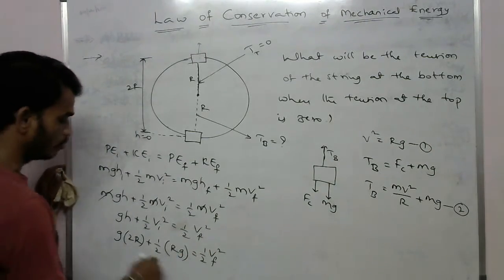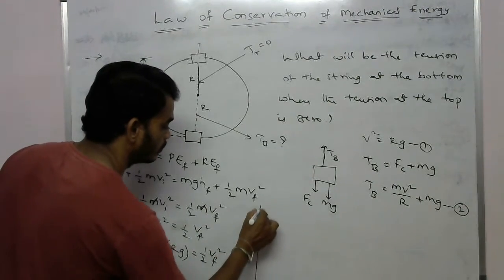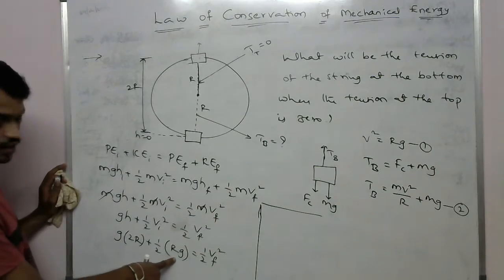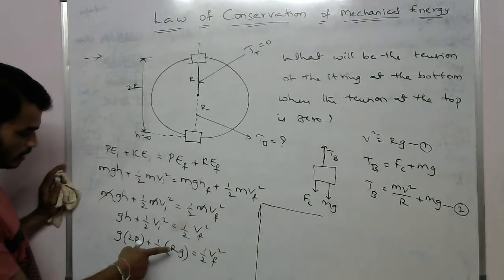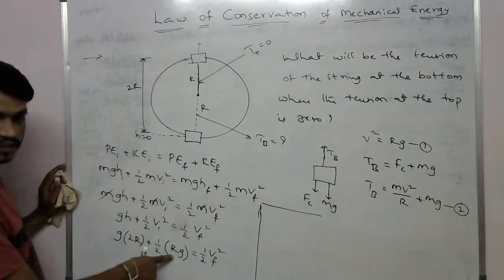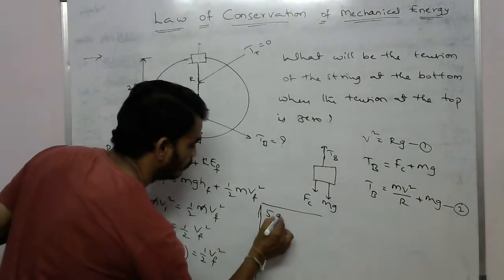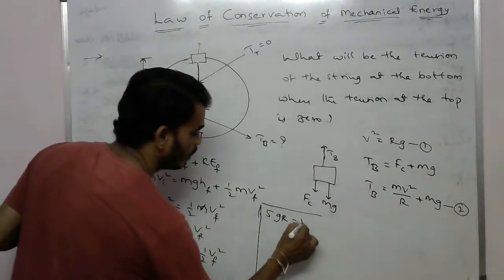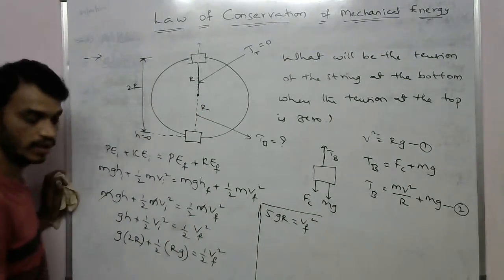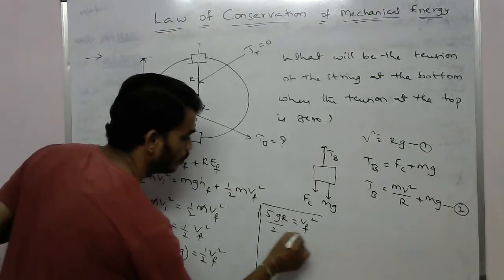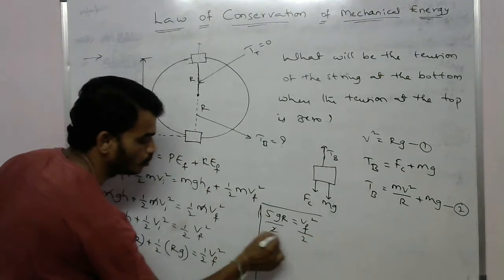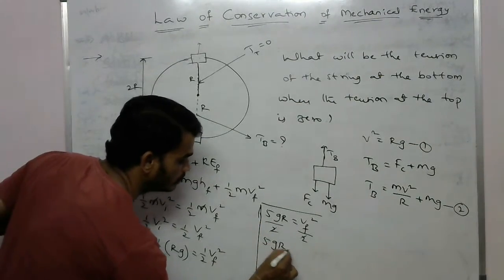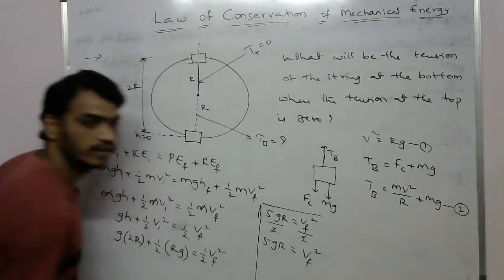Now you can take this one. So 2gr plus half of gr. So we take 4gr plus gr, so 5gr equals vf square. That means 5gr by 2 equals vf square by 2, the 2 will be cancelled. So we get 5gr equals vf square.